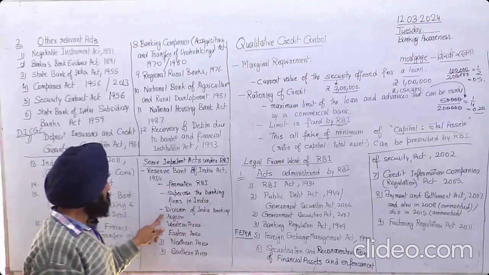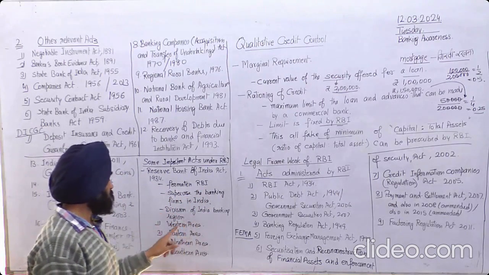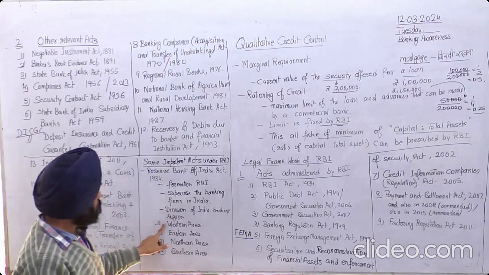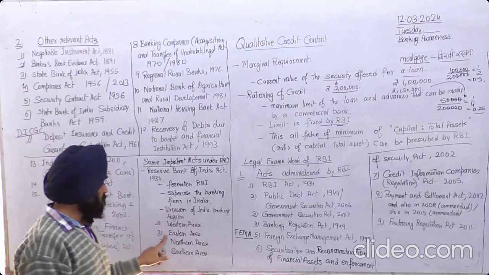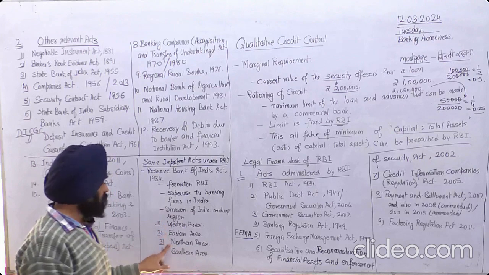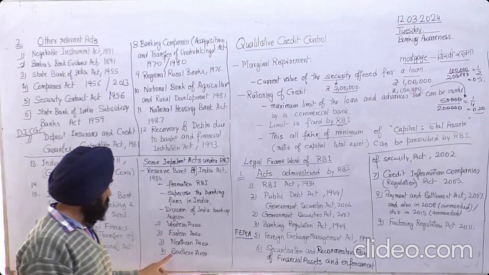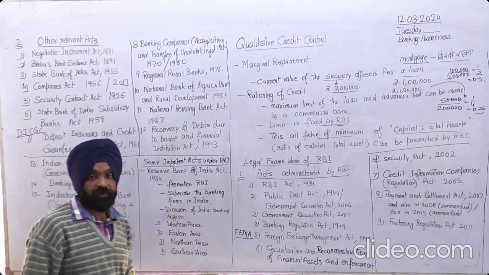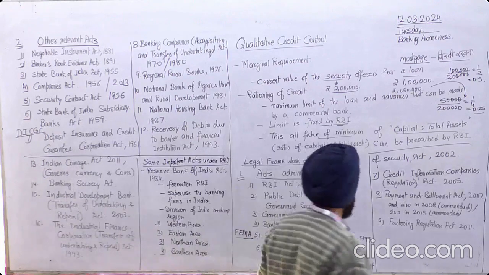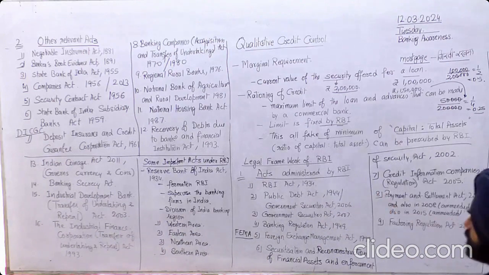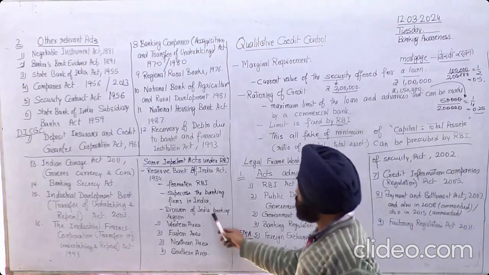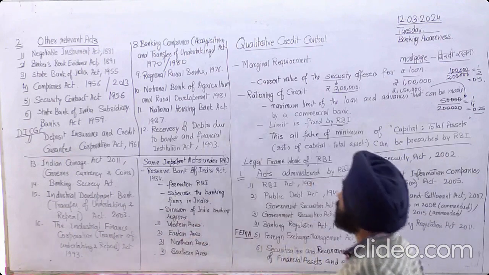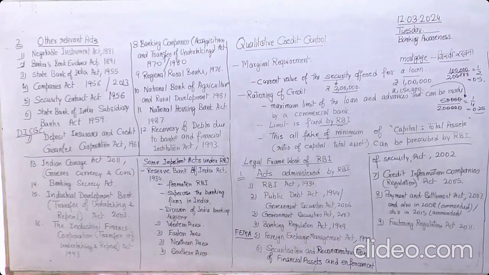Then there was a division of Indian banking regions. One is the Western area, governed from Mumbai. Eastern area, Bengal. Northern area, Delhi. Southern area, Madras. So in this way, we can say that it is the division of Indian banking regions. So, okay. Up to this we have discussed.